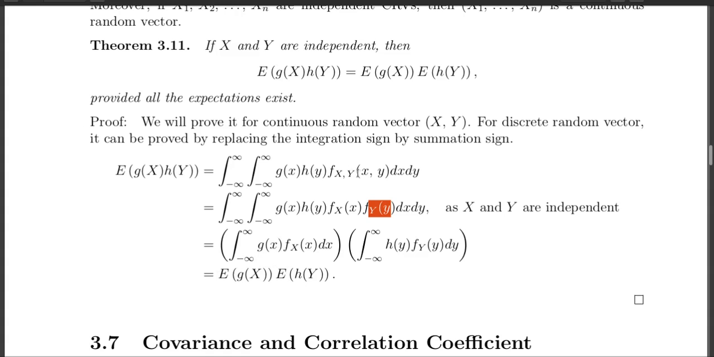Once you use the equivalent definition, that the joint density function can be written as the product of the marginal density functions, it follows. Clear? So in case of independence, this is one very helpful thing, that the expectation of the product can be written as the product of the expectations.